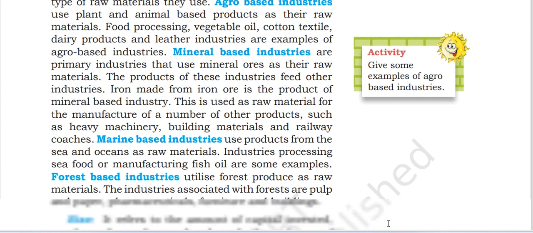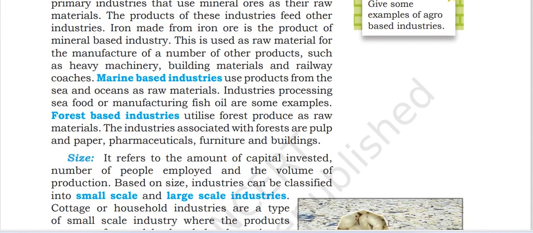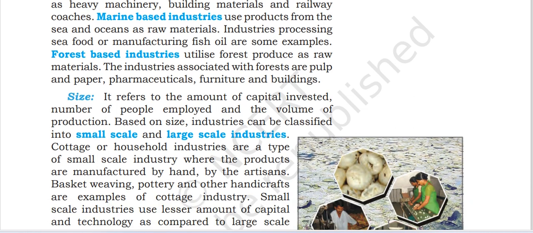Industries processing seafood or manufacturing fish oil are some examples. Forest-based industries utilize forest produce as raw material. The industries associated with the forest are pulp, paper, pharmaceutical, furniture, and building.